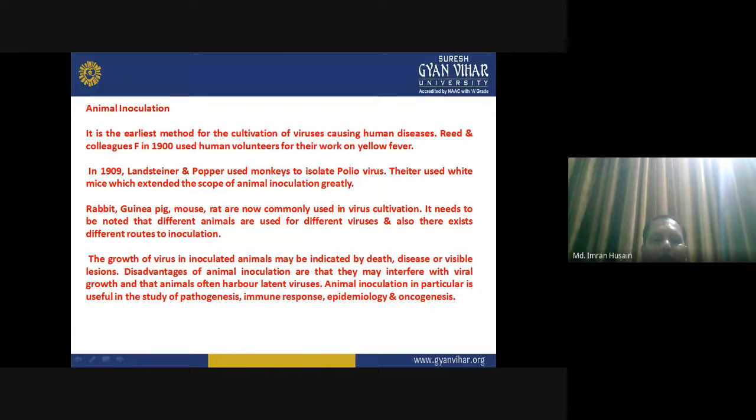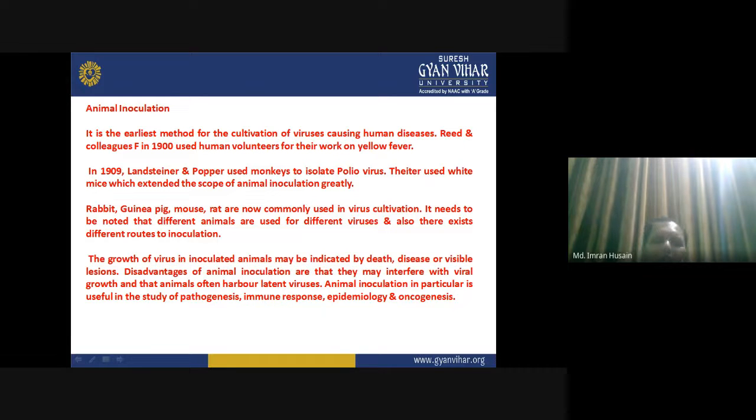So it needs to be noted that different animals are used for different viruses, and there also exist different routes of inoculation. So every virus has its own behavior, every virus has its own nature, and when following the embryonated chicken egg method, not every virus grows significantly at every location. Every virus has its own nature.